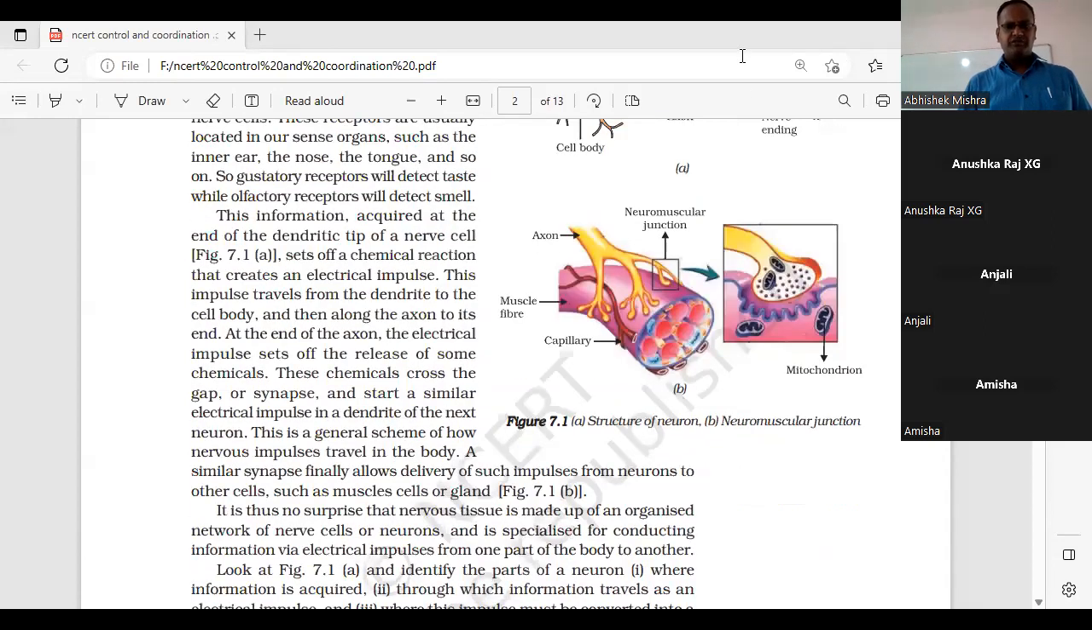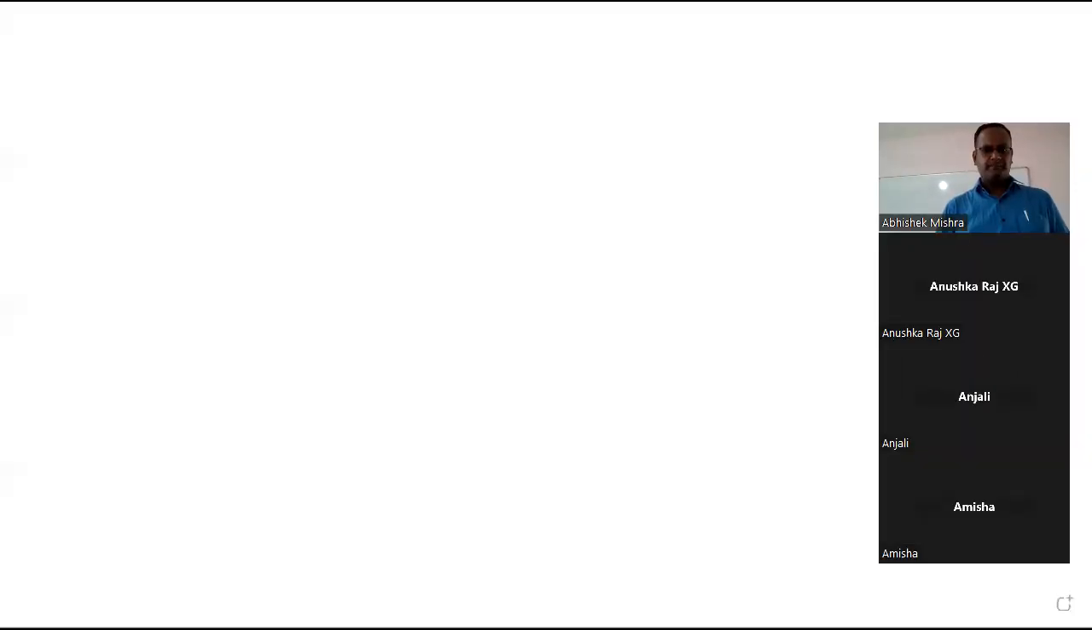Now, students, after this, we will proceed to the types of neuron. Now, students, 1 minute. Yes, students, my whiteboard is visible to you. My whiteboard is visible to you. Whiteboard, the blank board. Okay, fine. Okay, Nisha.